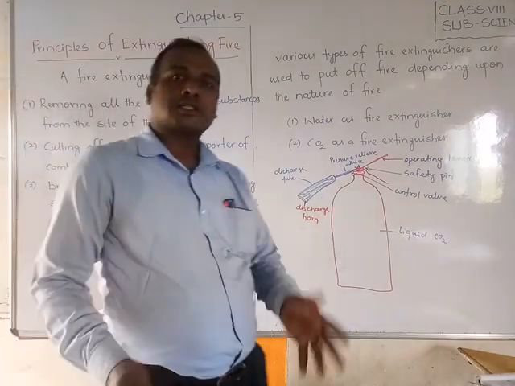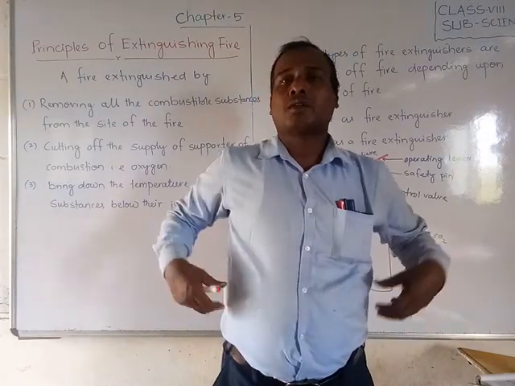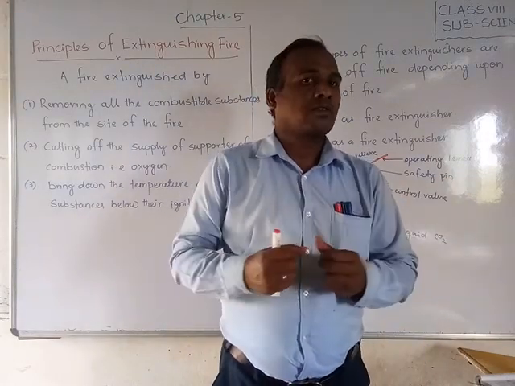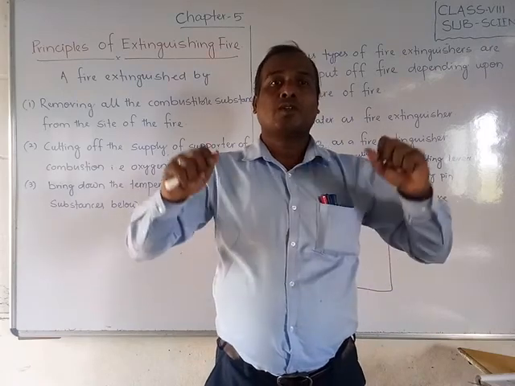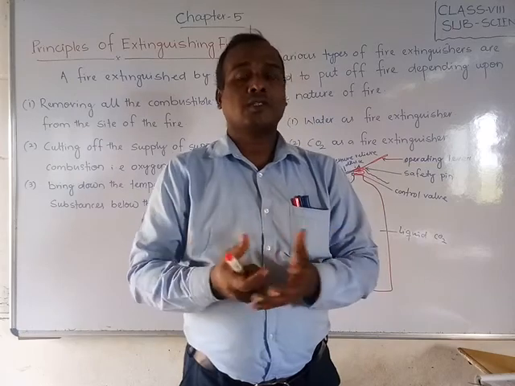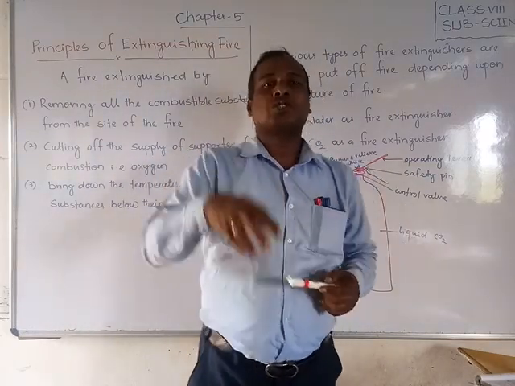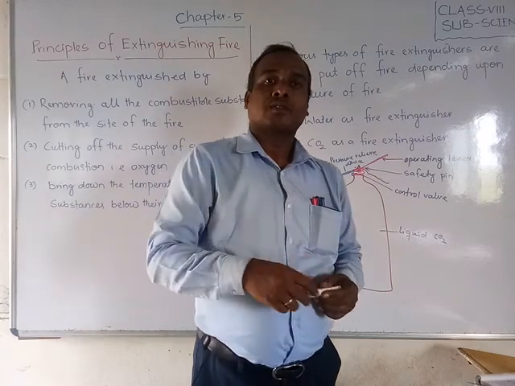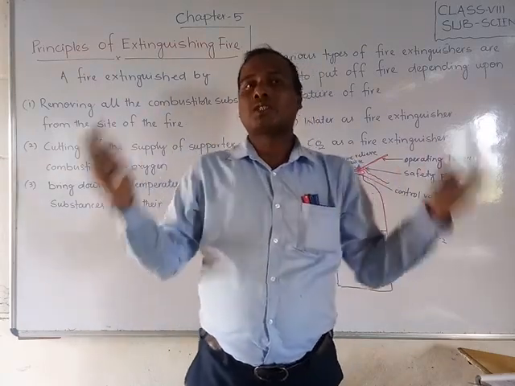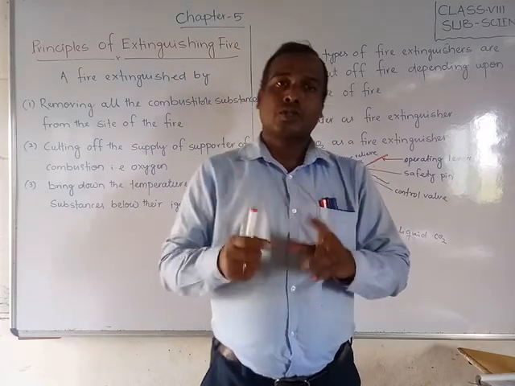How can we cut off that oxygen? Suppose a person's body catches fire. How can we stop that? First of all, you have to cover it with a blanket. If you cover it with a blanket, what will happen? The oxygen cannot reach that body, that fire. So whenever the oxygen stops, the fire will stop. Okay, so this is one thing.